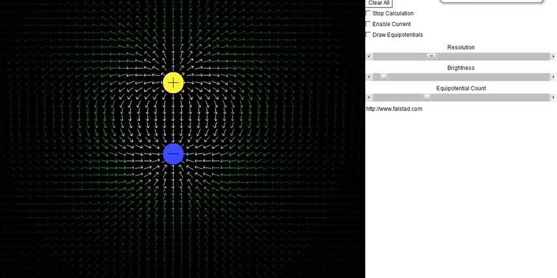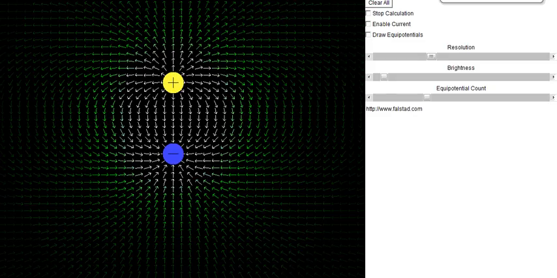Let's call it a dipole. A dipole has a positive and a negative. You can see in the first one that the field lines point away from the positive everywhere, right? Away from the positive, and they all point toward the negative. Well, if you look at in between, it's kind of neat what happens in between.